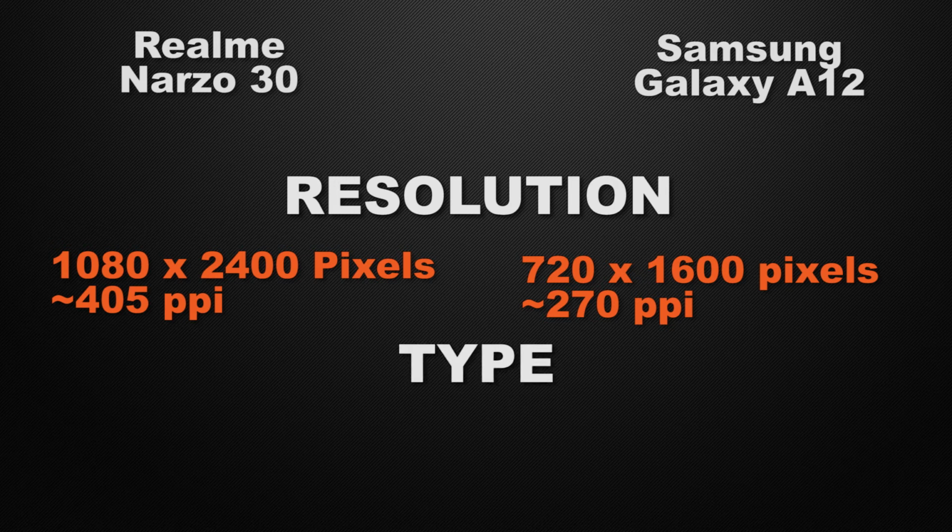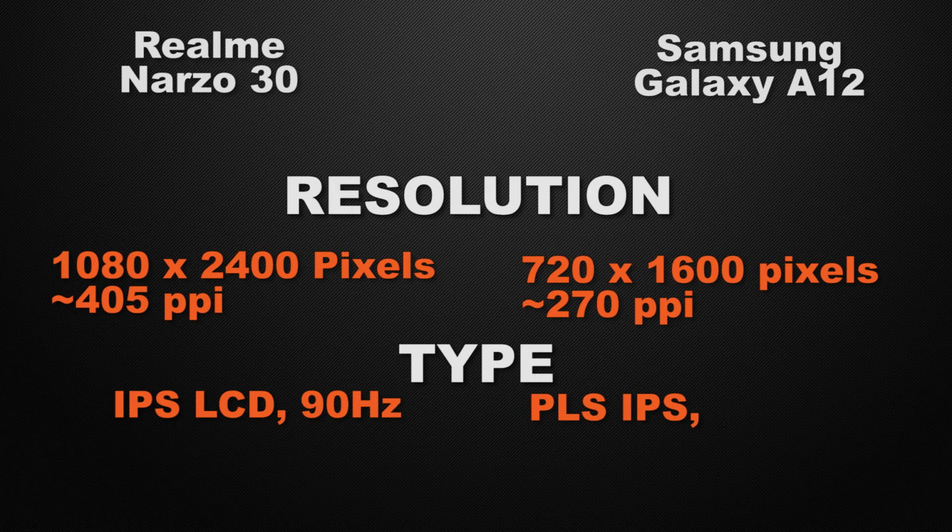And about the display type of the devices, Narzo 30 has an IPS LCD display with a 90 Hz refresh rate, whereas A12 has a PLS IPS display. So the winner here is Narzo 30 because it has a 90 Hz refresh rate, which can produce smooth transitions.